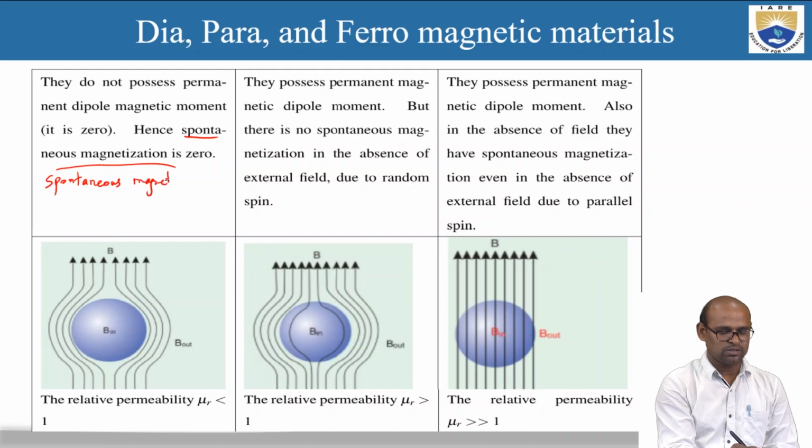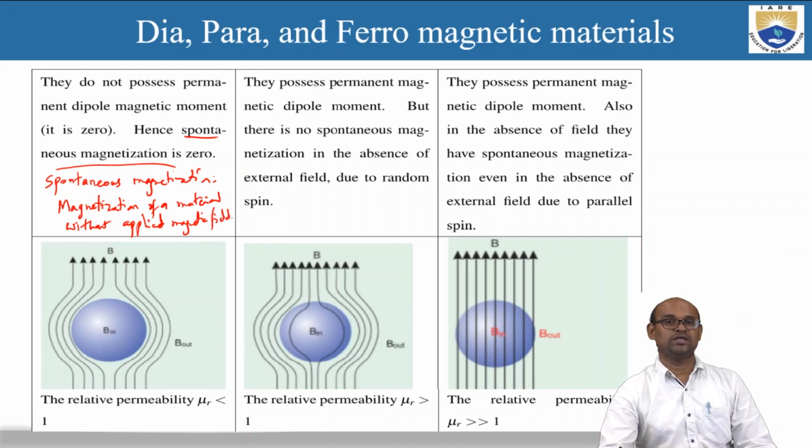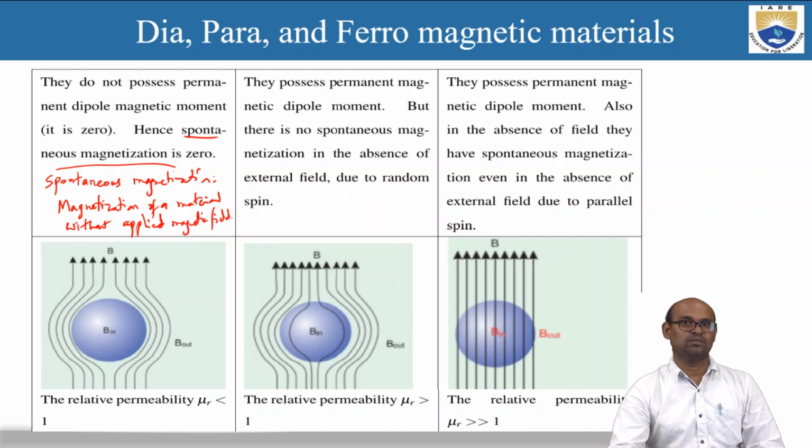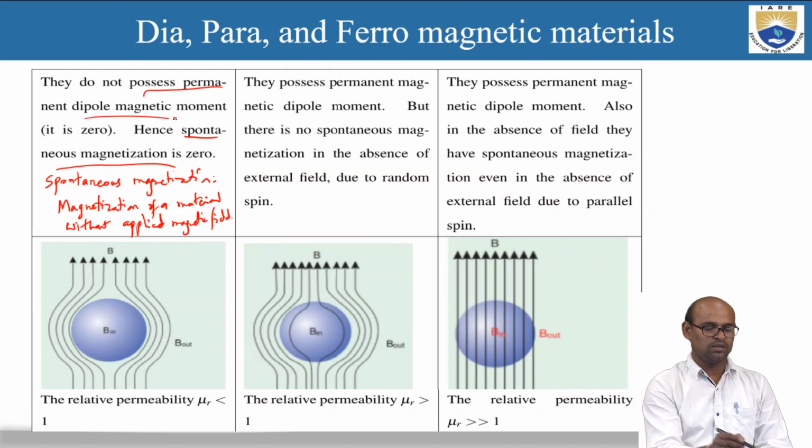What do you mean by spontaneous magnetization? Magnetization of a material without applied magnetic field. So even though we are not applying a magnetic field, the material can get magnetized. That magnetization is called spontaneous magnetization, right? So these diamagnetic materials do not have any spontaneous magnetization because they do not possess any permanent dipole moments in them.